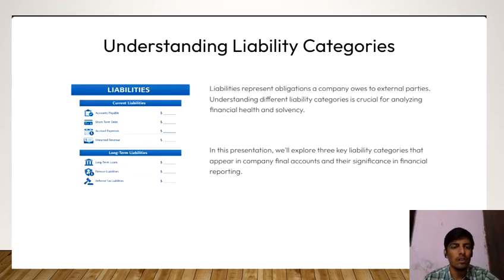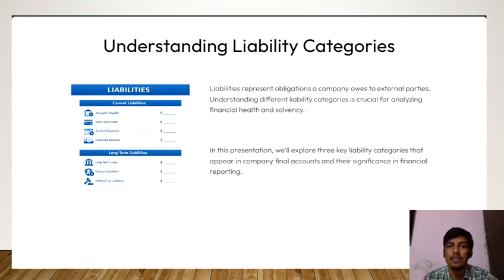So first of all, let us understand what is meant by liabilities. Liabilities are the amounts which a company has to pay in the future. In simple words, liabilities are the debts and obligations of the business. Whenever a company receives any benefit like money, goods or services and payment is not made, it is called a liability.